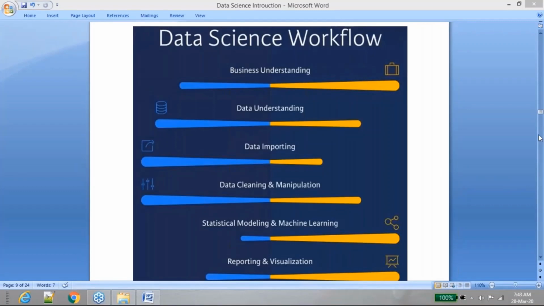The first thing a data scientist must do is understand the business. You should be able to understand the business first of all. I'm working in the manufacturing industry, where there is always a problem for the business to understand the demand. What is the demand for the next month? What is the demand for the next quarter? My business is finding it very difficult to estimate the demand, to make sure that all the raw materials are procured in a better way.